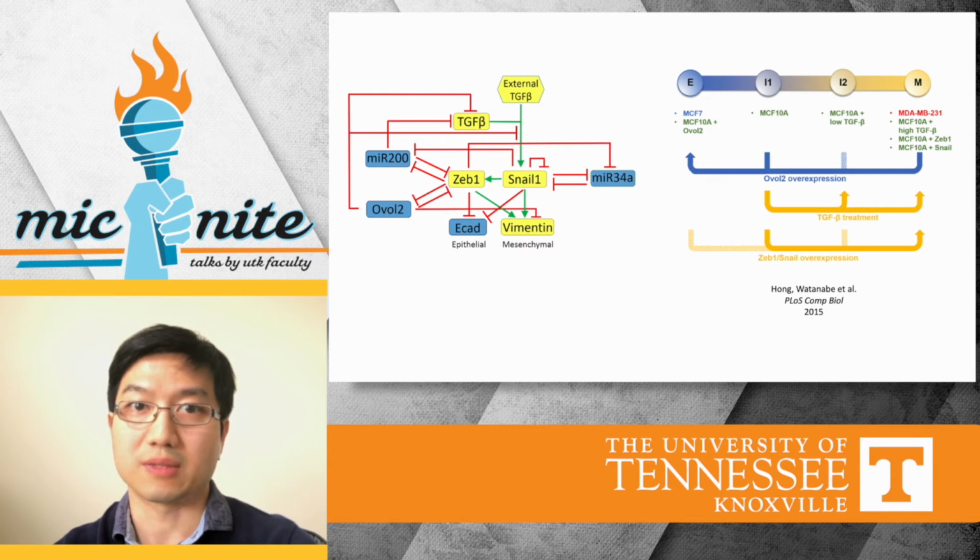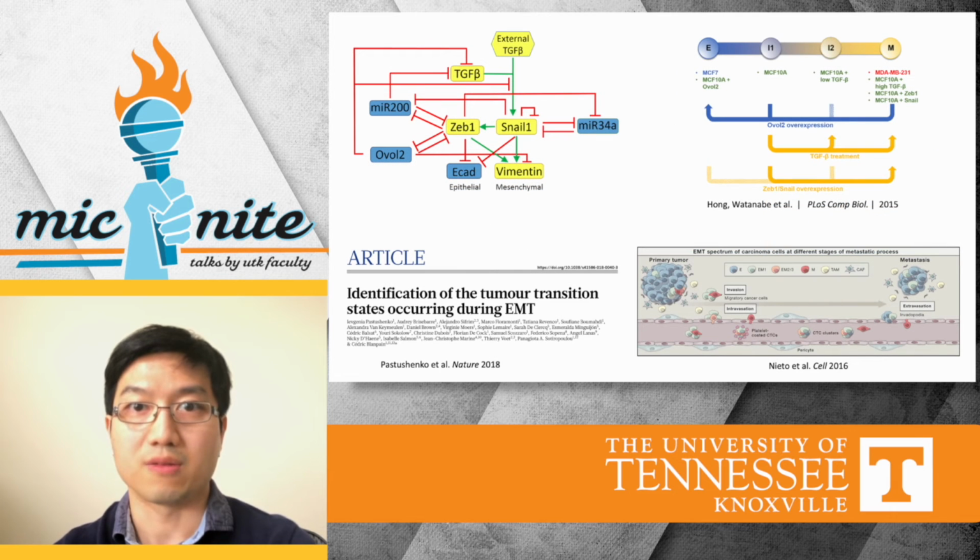More recently, discoveries from other research groups show that in many different tumors, there exist these intermediate EMT states. And it's been proposed that in circulating tumor cells in the bloodstream, there may exist these intermediate EMT states or cells.